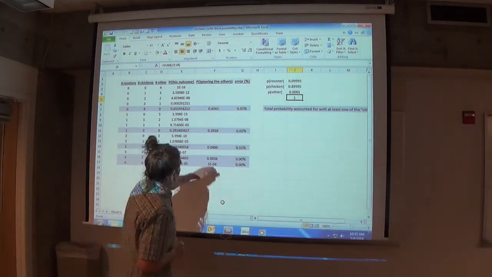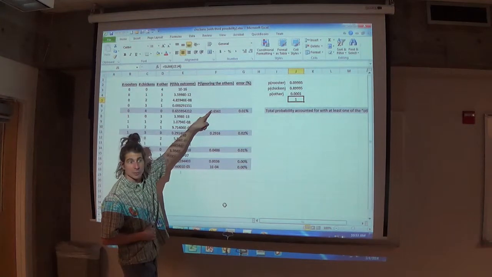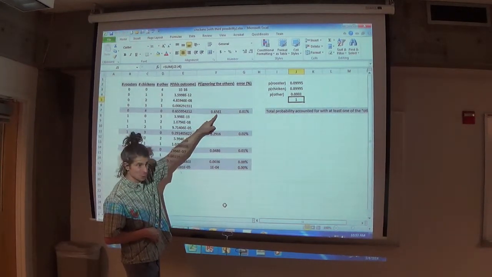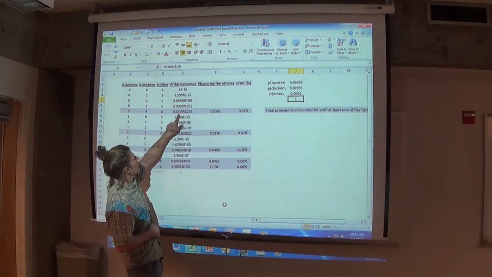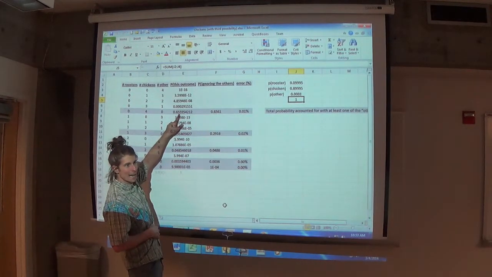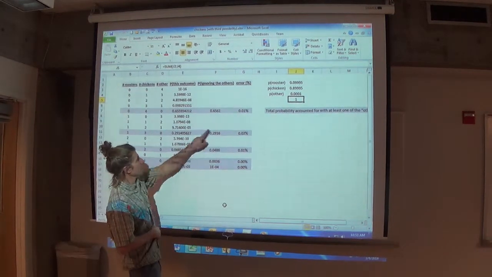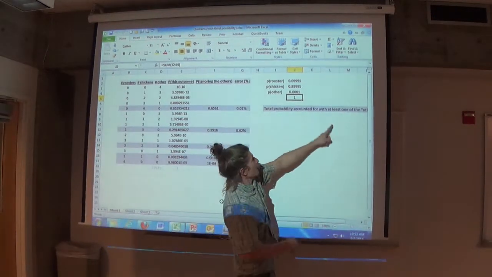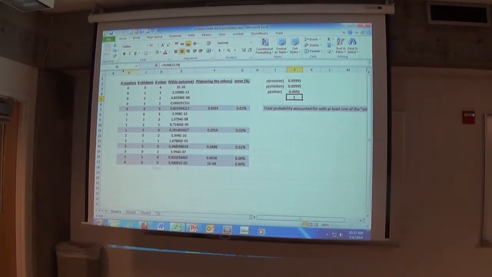Because here's the deal. You see these 5 numbers right here? They should look familiar to you because those are the ones we calculated in class. Those are the binomial probabilities. 65.61%, 29.16%. Look at how close they are to when you account for the case with the third gender. Here's the error in the percentage. Oh, you can't see that. The overriding error is off to the side there. Let me shrink it down a little bit.